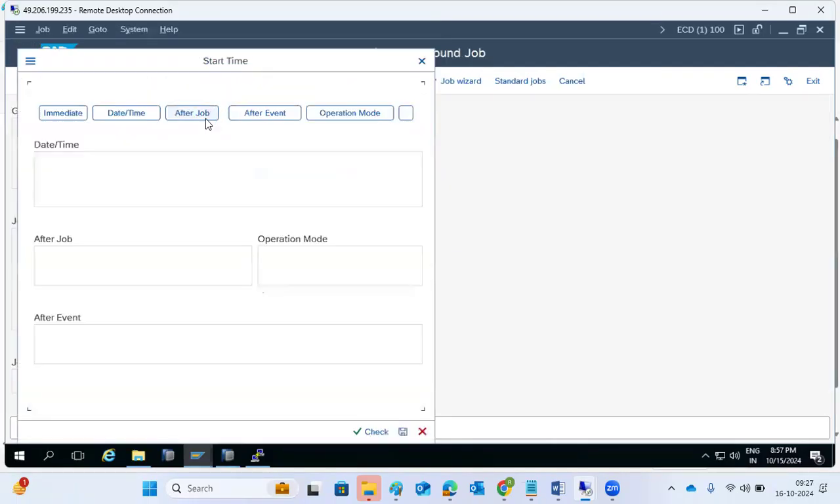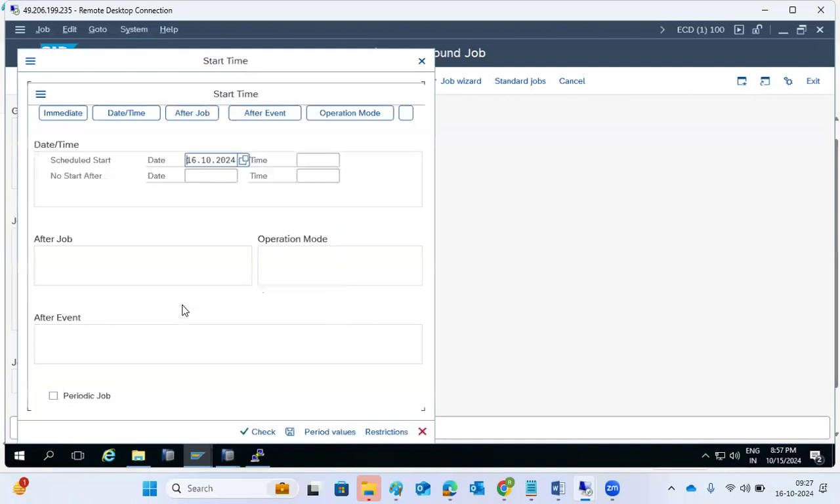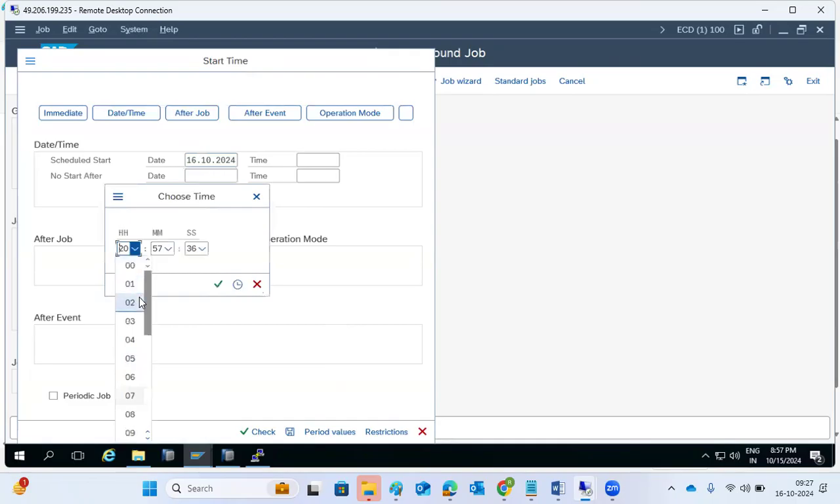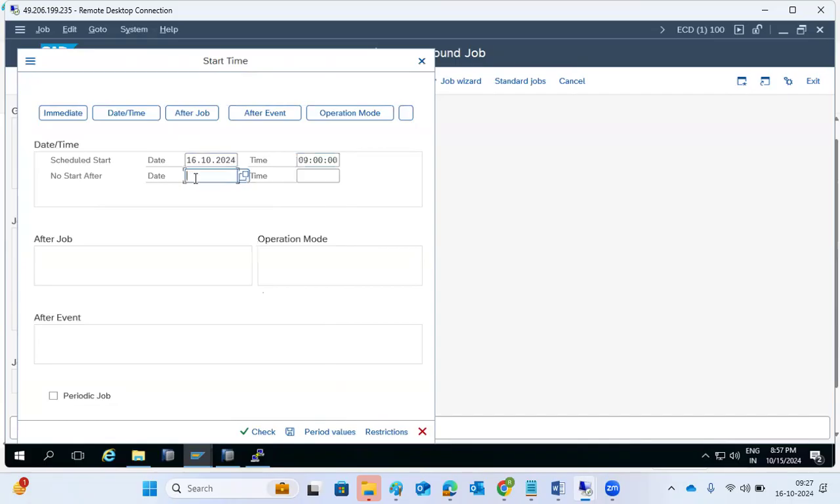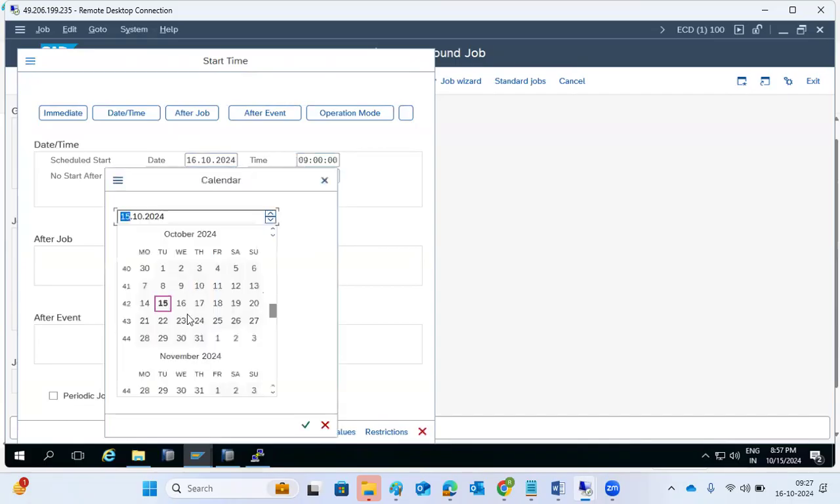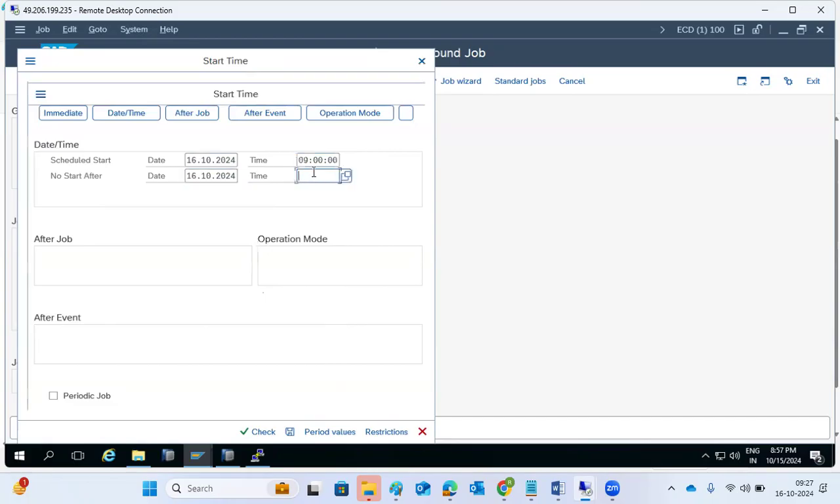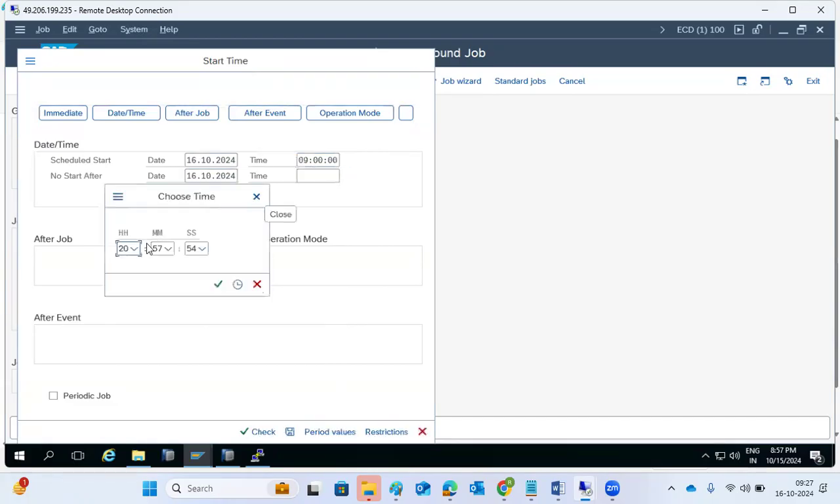Then conditions. Daily, starting from tomorrow. This is the date and time, not immediately. Starting from tomorrow at 9 o'clock. You want to run this report at 9 a.m. Then you have to start it. But if in any case it is delayed, I don't want to run it after, suppose, 10. Only at 9 o'clock this should run. I don't want it to run after 10.